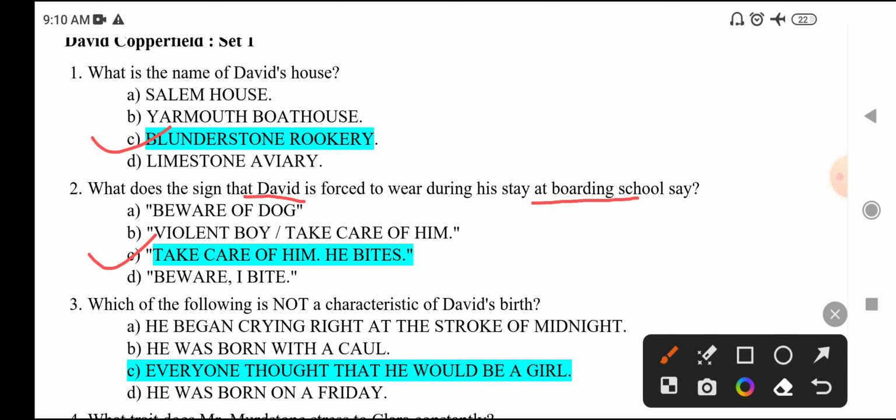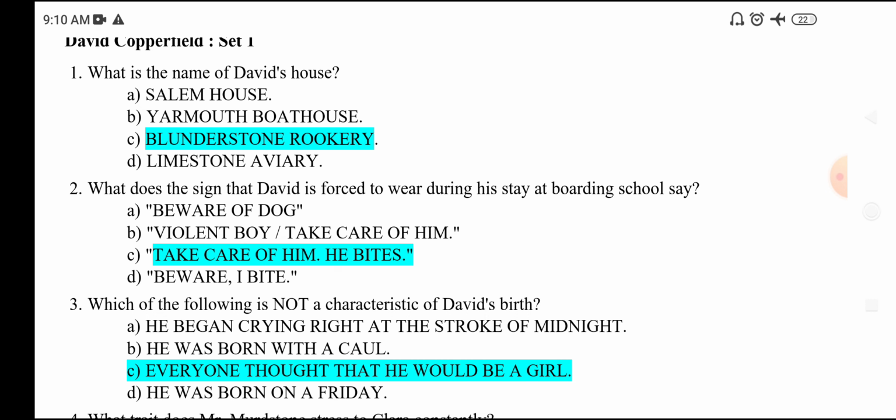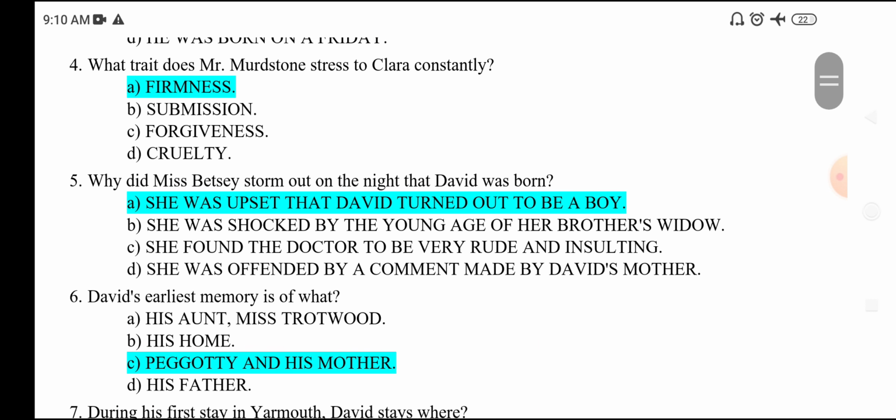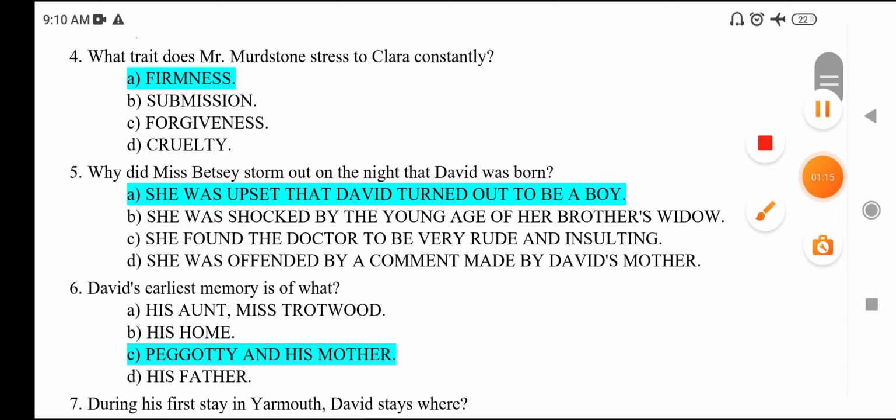Next question is, which of the following is not a characteristic of David's birth? When he was born, he began crying at the right stroke of the midnight. This is right. Next, he was born with a caul. This is also right. He was born on Friday. This is also right. This is wrong, that everybody thought that he would be a girl. Only his aunt Betsy was expecting him to be a girl.